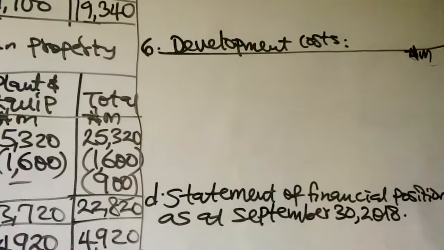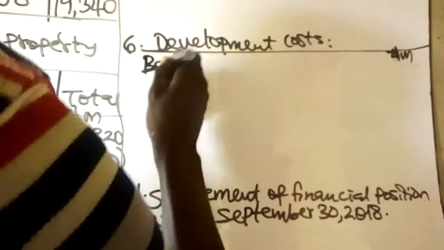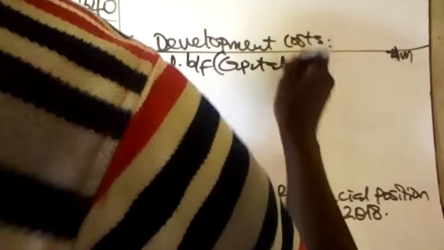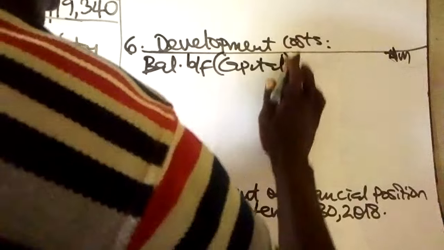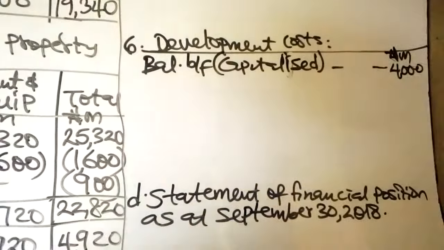So that is the first one. Balance brought forward. The one capitalized, which is 4,000. That has been capitalized in the prior period.